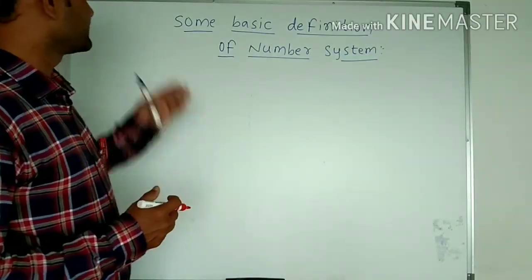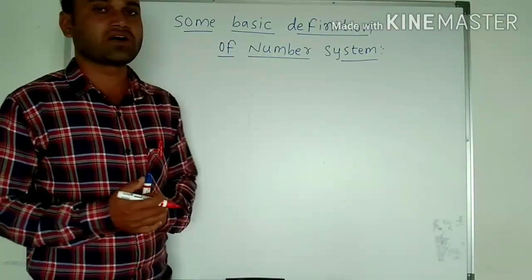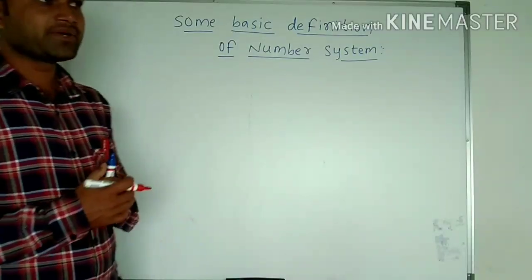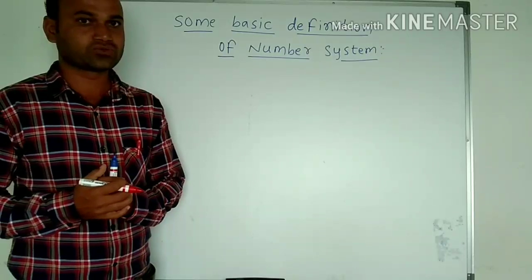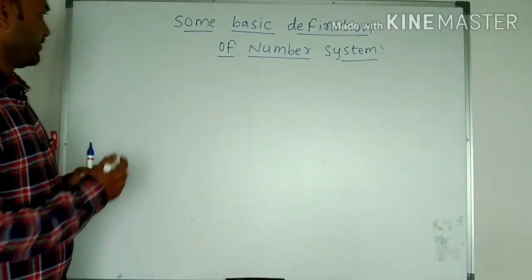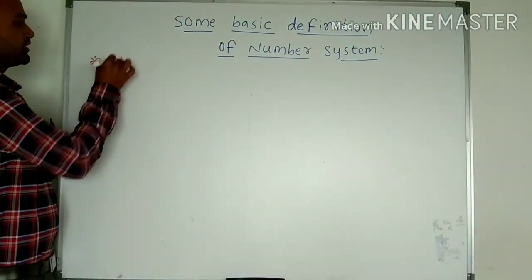Today we are going to discuss some of the basic definitions of the number system. What are the numbers in the number system, and what are the basic definitions of those? We can see here one by one. Firstly, it is the natural number.